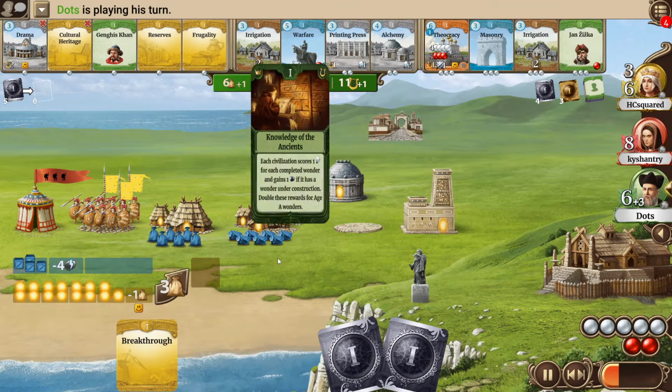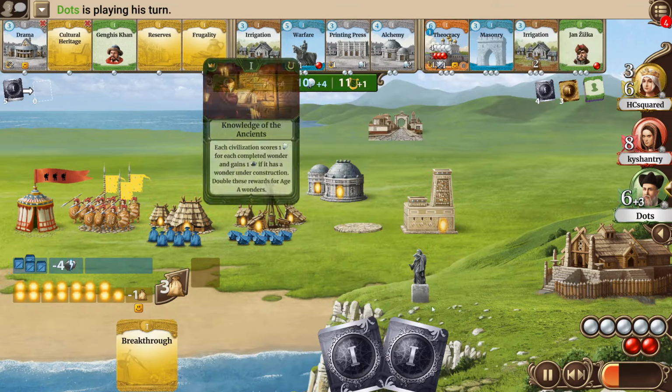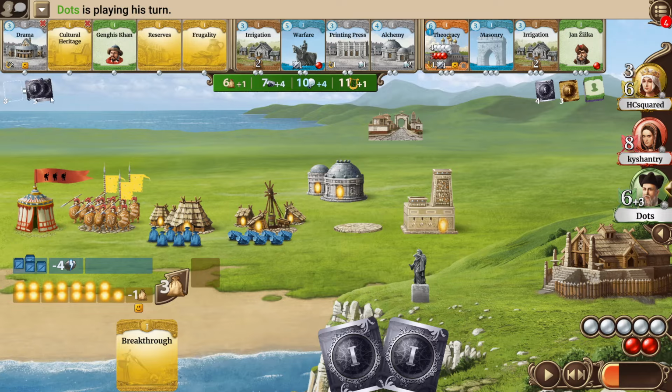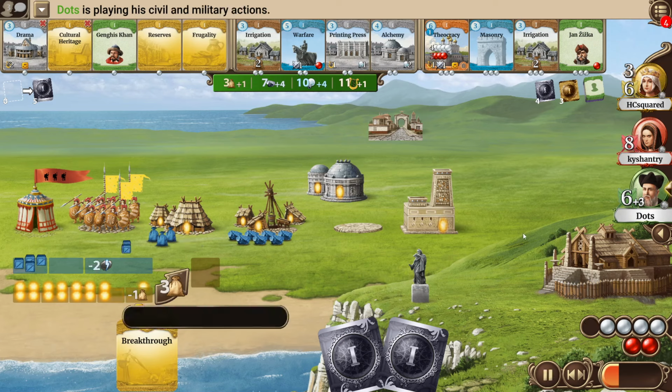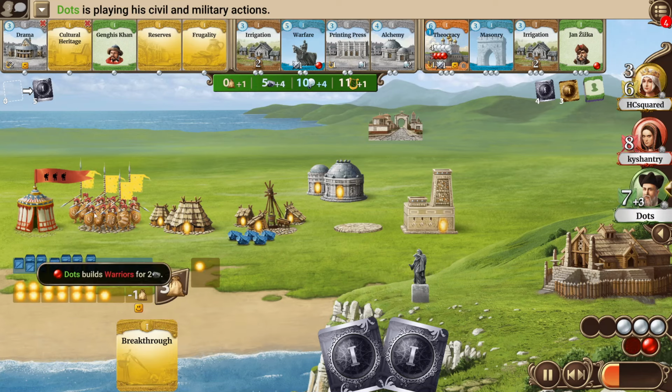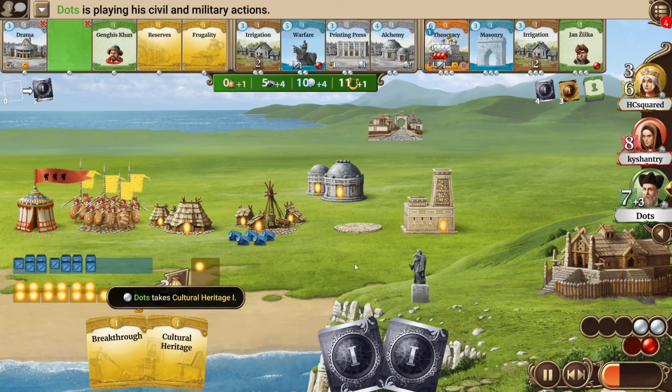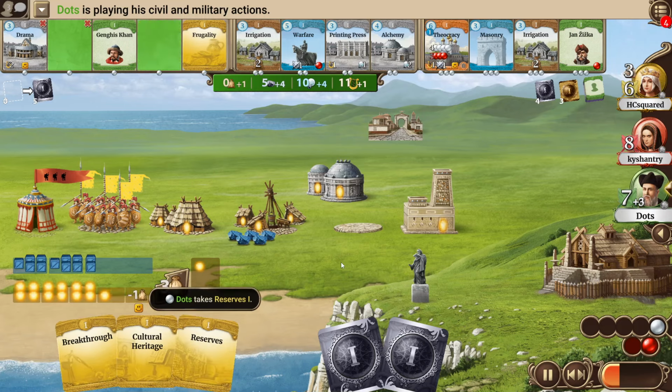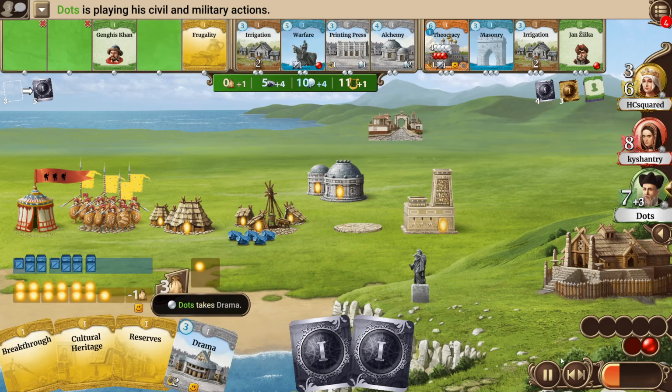Now it's Dot's turn. He seeds and opens the Knowledge of the Ancients. When we take a look at the event deck again, we can see that yellow HCsquared is seeded 1, the others have seeded 2 events now. Dot can increase his population twice, but it's still not enough for him to get out of corruption, so he will build an additional warrior, also making him stronger than HCsquared again. He takes the cultural heritage, the reserves, and also a copy of drama.